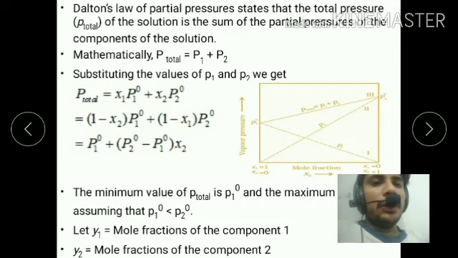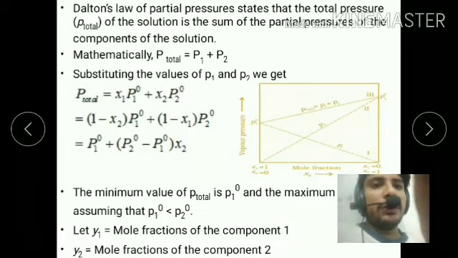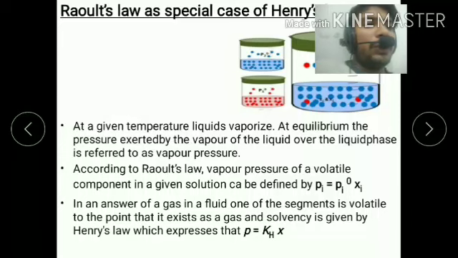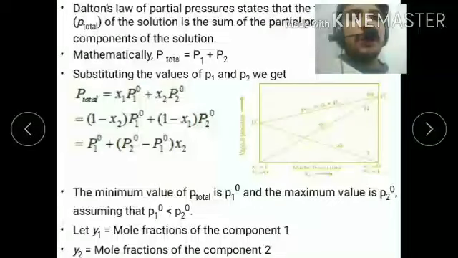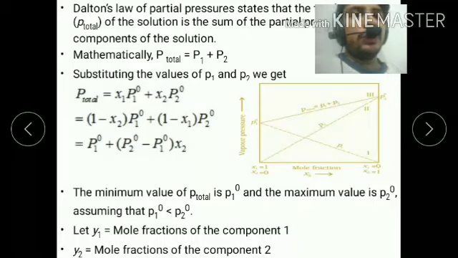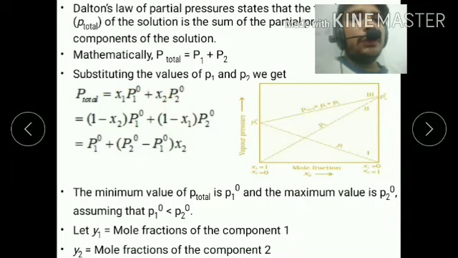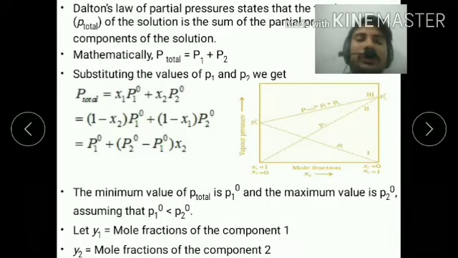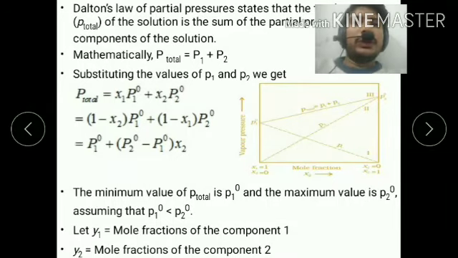When you put in the values of P1 and P2, what is the value of P1? You can see P1 = P1° X1, and P2 = P2° X2. So P total = P1° X1 + P2° X2. You can substitute X1 = 1 minus X2. This is the formula for the vapor pressure of the liquid solution.